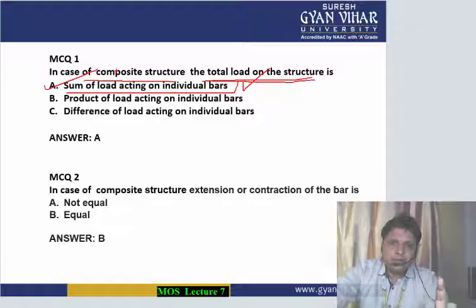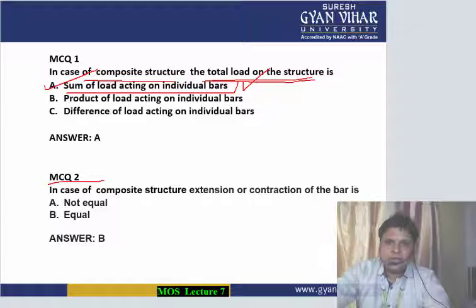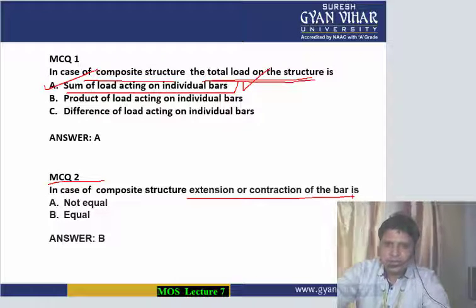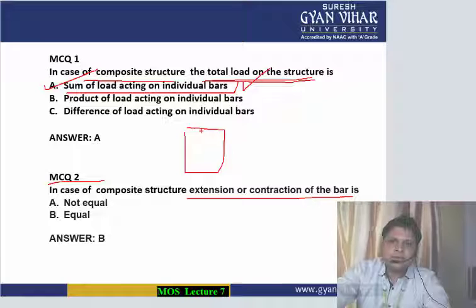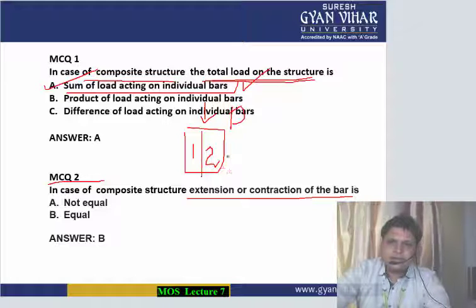And coming to multiple choice question number 2. In case of composite structures, extension or contraction of bar is... again a conceptual question. In case of composite structures which are loaded, the extension or contraction of both the bars, both are equally elongated.